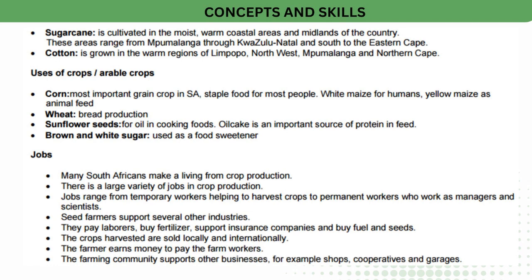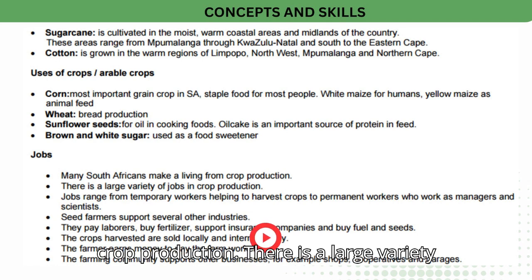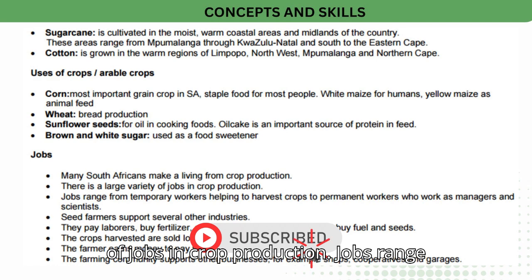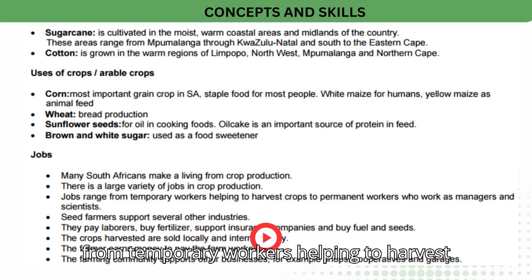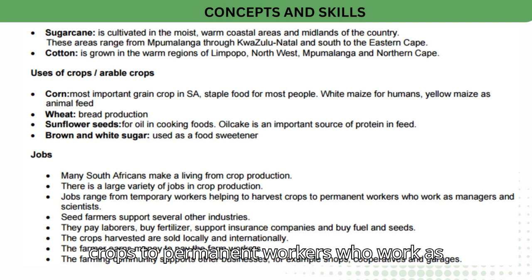Jobs. Many South Africans make a living from crop production. There is a large variety of jobs in crop production. Jobs range from temporary workers helping to harvest crops to permanent workers who work as managers and scientists. Seed farmers support several other industries. They pay laborers, buy fertilizer, support insurance companies and buy fuel and seeds.